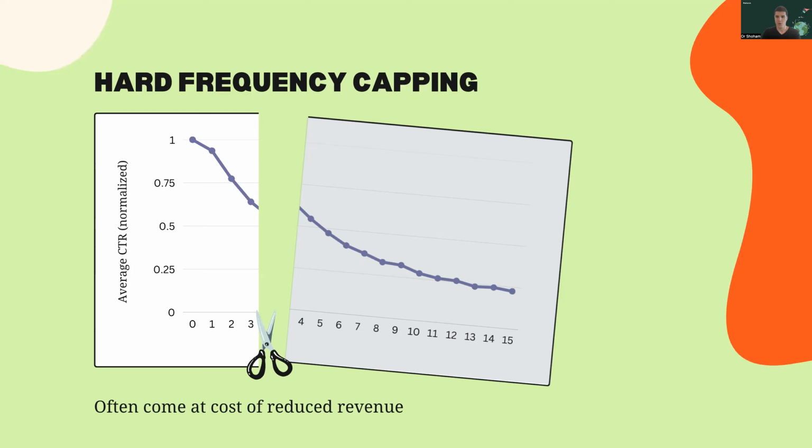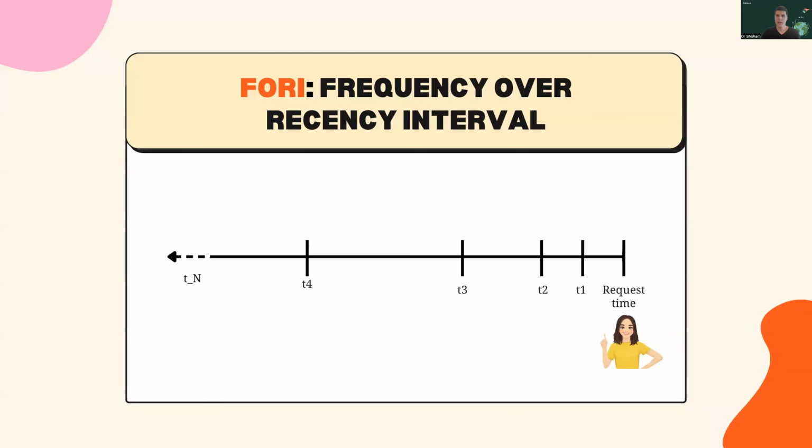A more effective approach could involve integrating this data into a machine learning model. This directly leads us to our approach we have named FORI, Frequency over Recency Intervals. Rather than implementing rigid limitations, we created features for our click prediction model. Here is how it works.